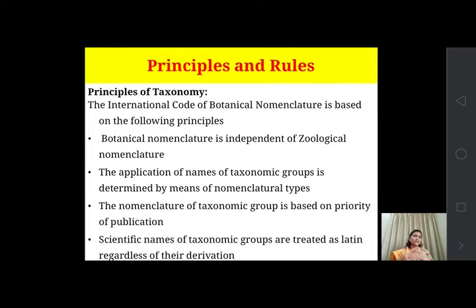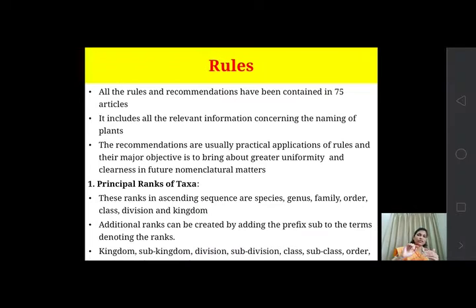The scientific names of taxonomic groups are treated as Latin regardless of their derivation. So the taxonomic names given to particular taxonomic groups are in the Latin language. Regardless of their derivation, wherever they derive from, their scientific names are in Latin. These are some of the principles of taxonomy.